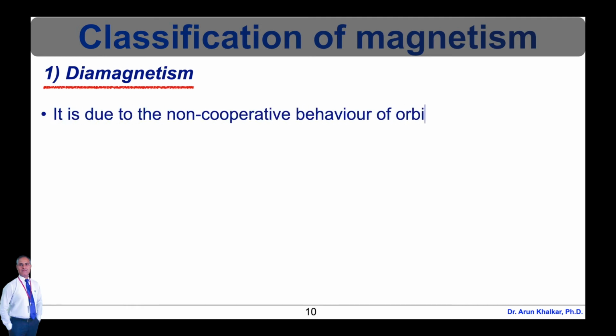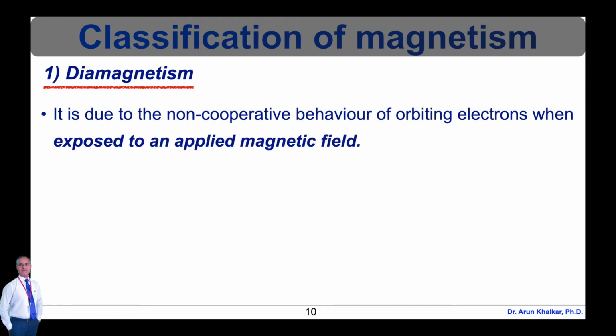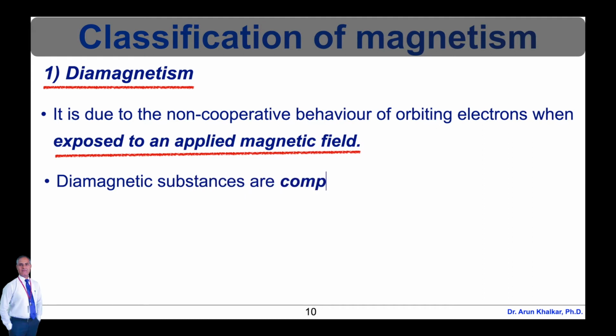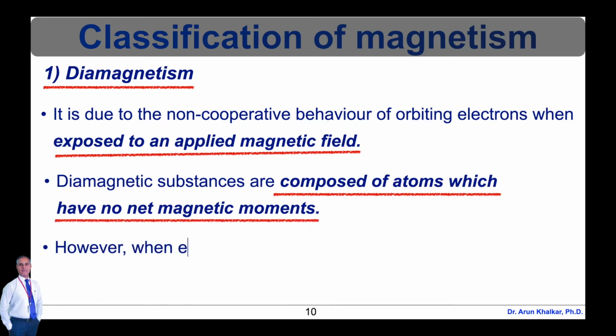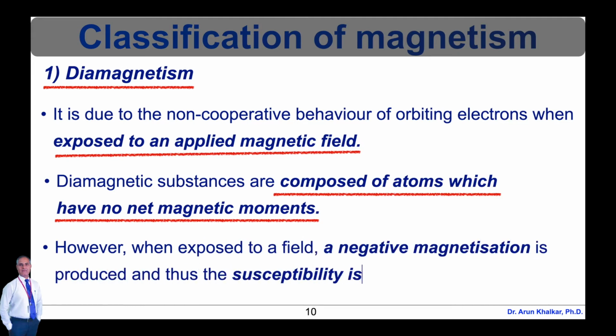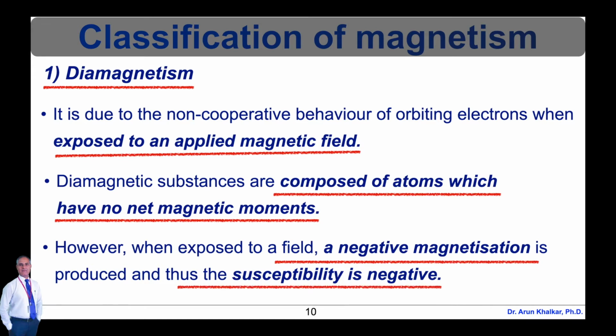Diamagnetism is a fundamental property of all matter, although it is usually very weak. It is due to the non-cooperative behavior of orbiting electrons when exposed to an applied magnetic field. Diamagnetic substances are composed of atoms which have no net magnetic moments. That is, all the orbital shells are filled and there are no unpaired electrons. However, when exposed to a field, a negative magnetization is produced and thus the susceptibility is negative. That is, the value of Xi is negative.